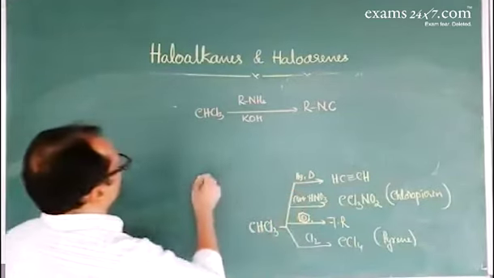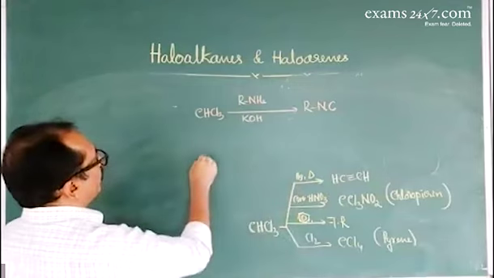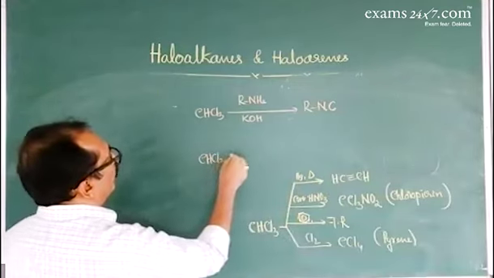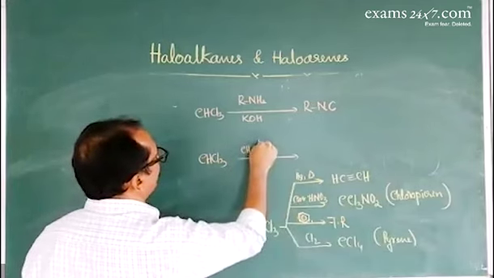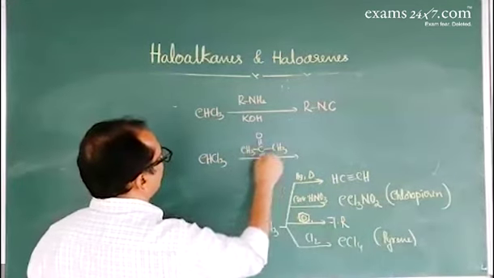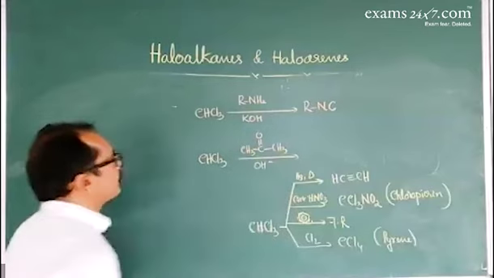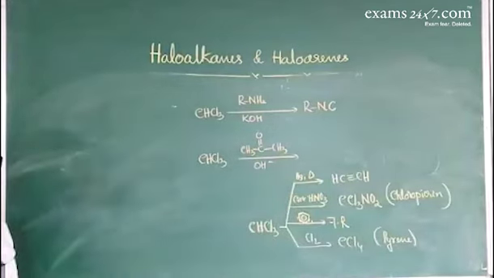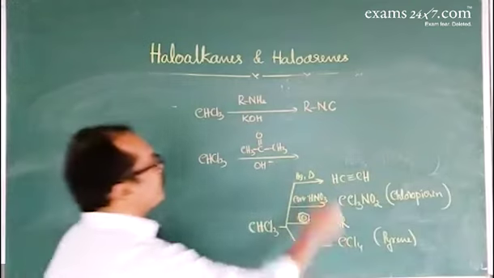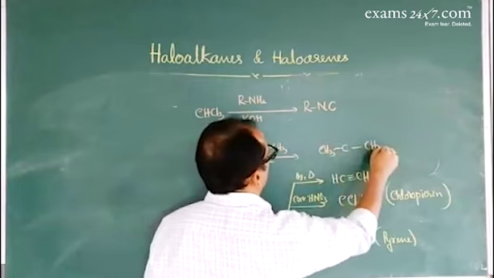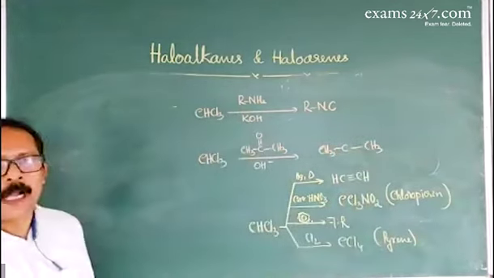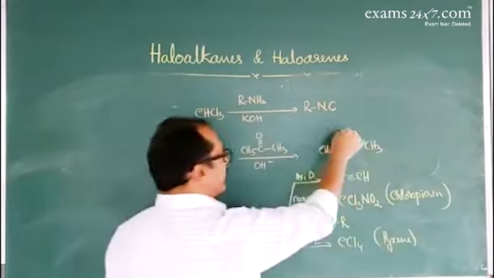One more reaction is a very important one. The reaction of chloroform with acetone in alkaline medium. Here addition reaction takes place. As a result, it gives CH3, carbon to oxygen double bond becomes single bond, OH.